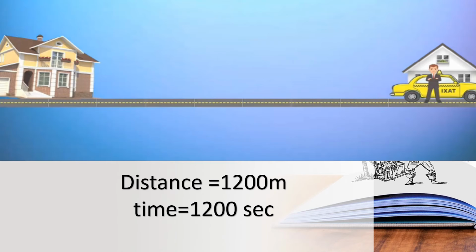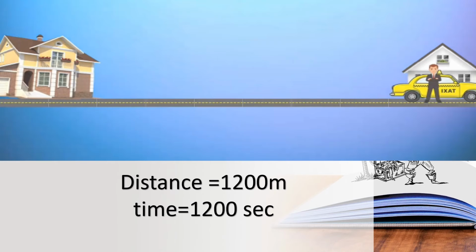Children, so what is the displacement for his travel? In the last class itself I have said, if the starting and ending point is the same, meaning he had started his travel from his house and ended his travel in his house, children, the starting point and the ending point of his travel is the same. So what is the displacement? 0. So the displacement is 0.